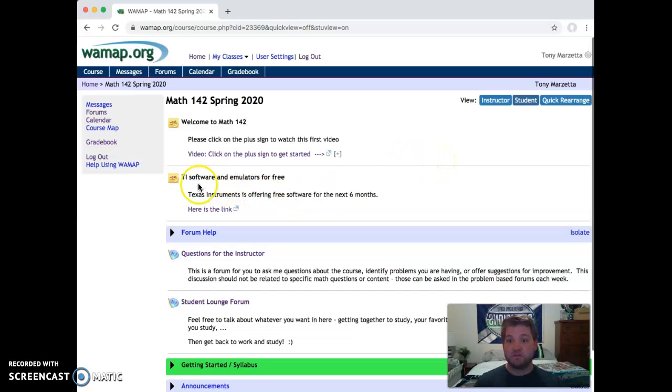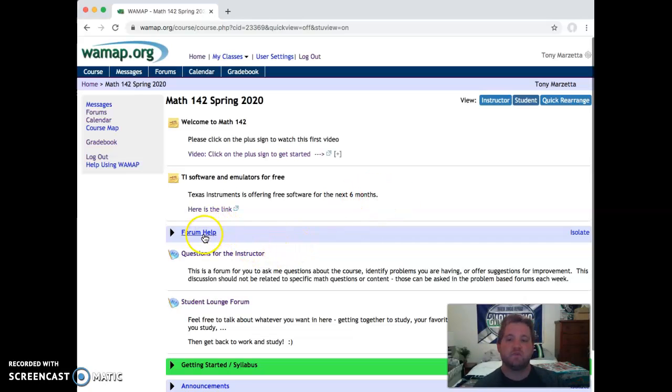The next thing is to note that if you don't already have a Texas Instruments or a TI calculator, Texas Instruments is offering a free online calculator for 6 months. So if you don't already have one and you need one, this might be a great resource for you.